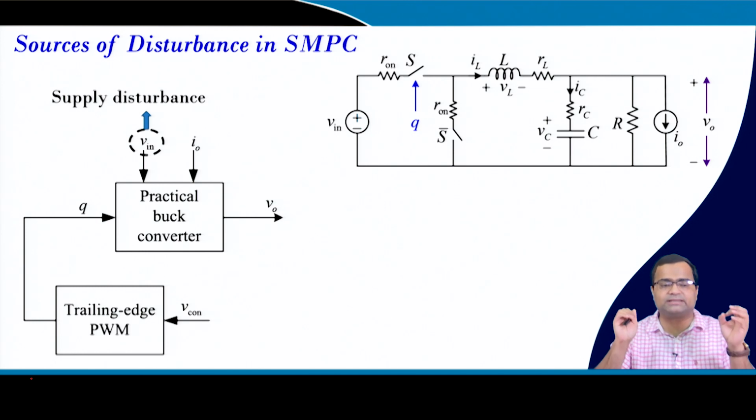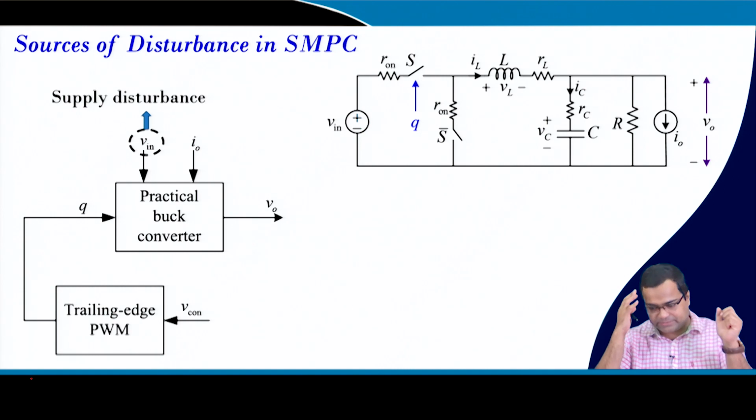The other possibility is that the supply can be a battery, whose voltage can fall when you are trying to draw current from it. So, there can be variation in the voltage. In spite of this variation, our objective is how we can reduce the effect of supply disturbance in the output. That is one of the objectives.